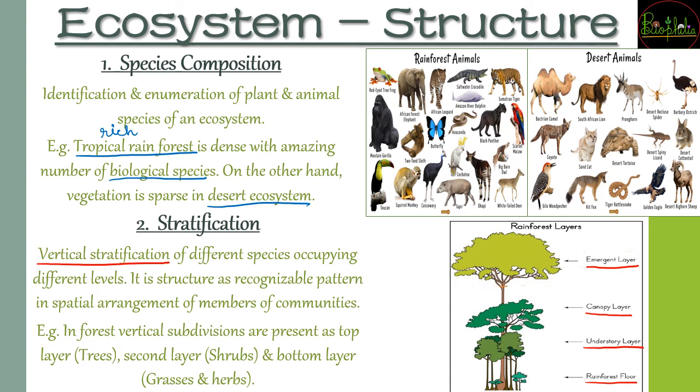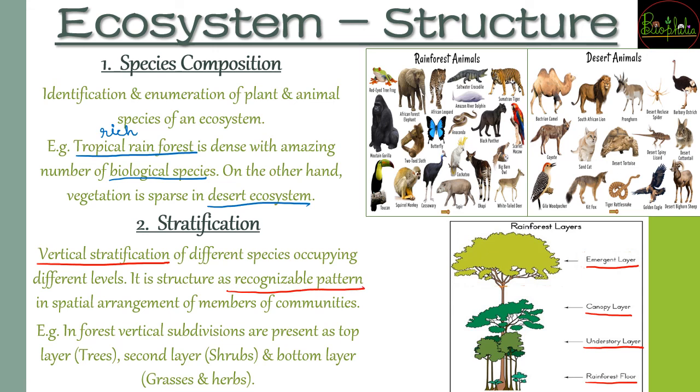Big tall trees can also come out of this stratification and form the emergent layers. So this richness is stratification. These are using the vertical space as well to have different kinds of members and different kinds of communities. This is going to be recognized as a pattern and this comprises stratification.